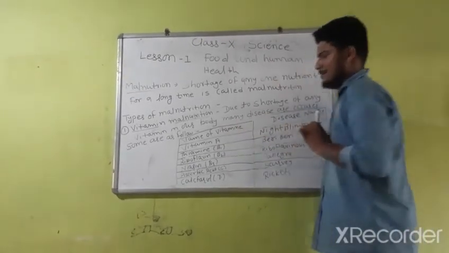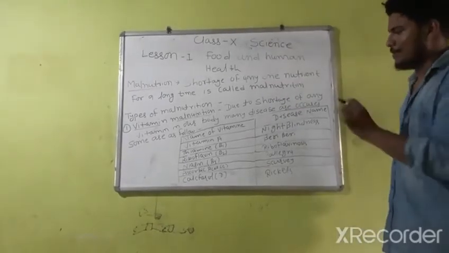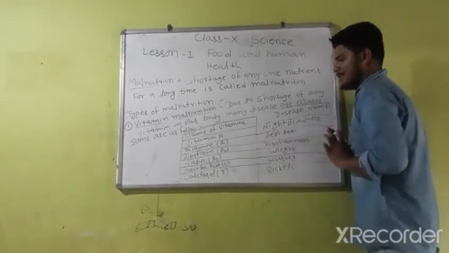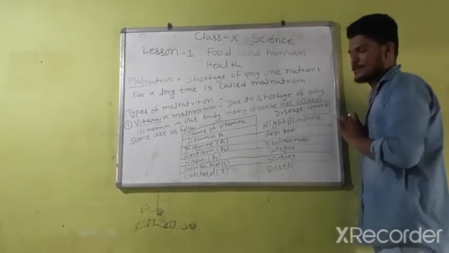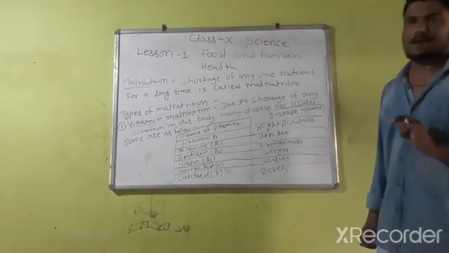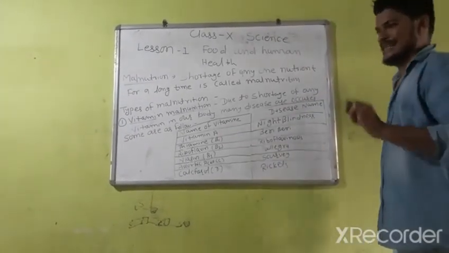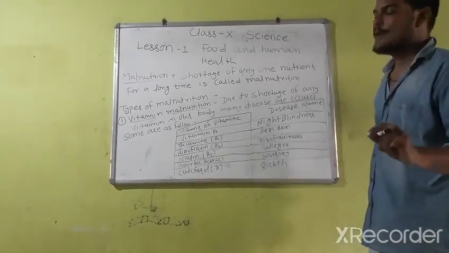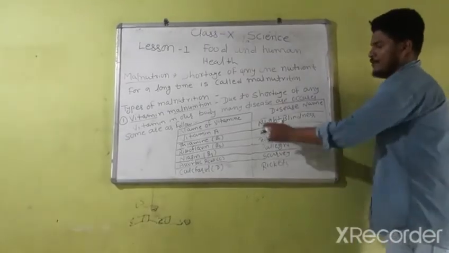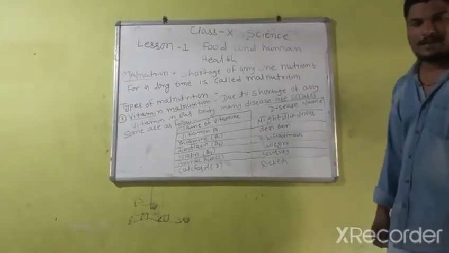First vitamin is vitamin A, and you know about this vitamin from previous classes. The disease that occurs due to shortage of vitamin A is night blindness. Clear, guys? The second vitamin is known as thiamine, also known as vitamin B1, and the disease due to vitamin B1 is known as beriberi.